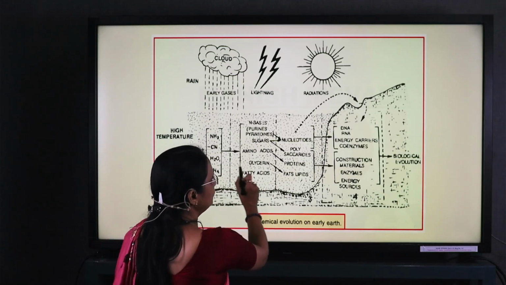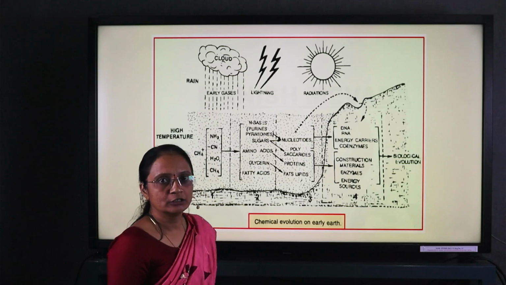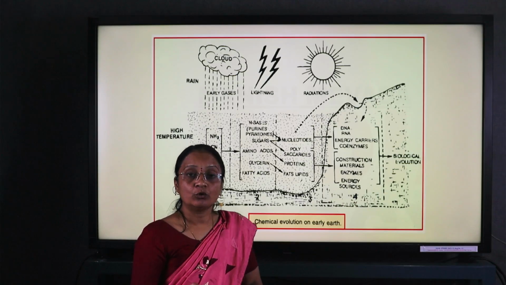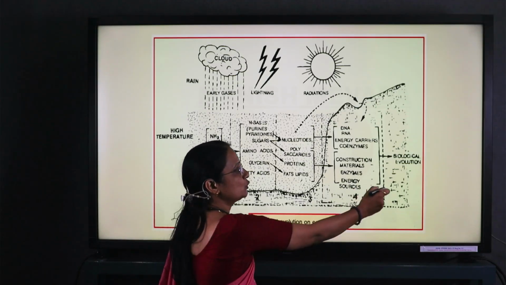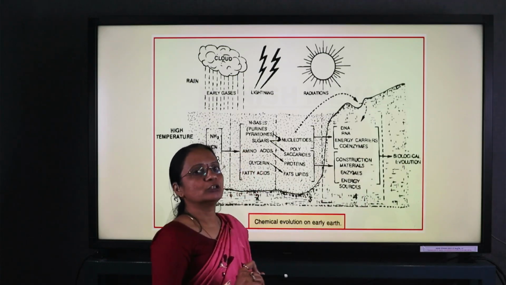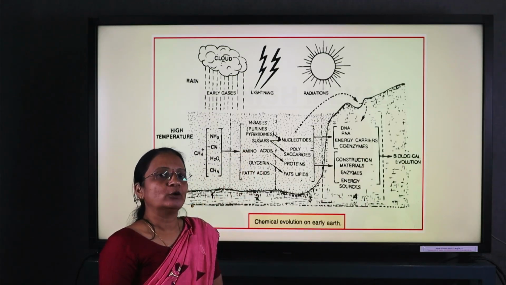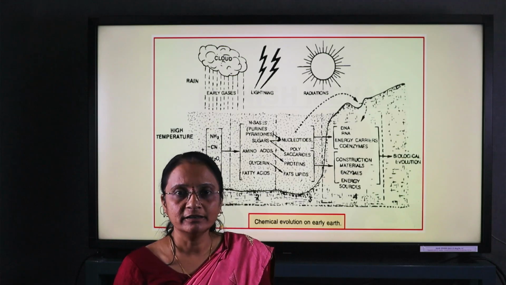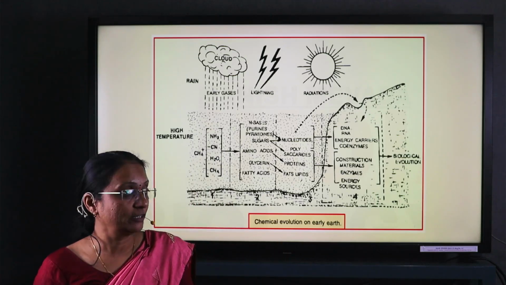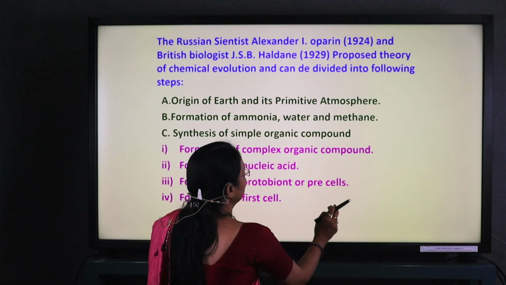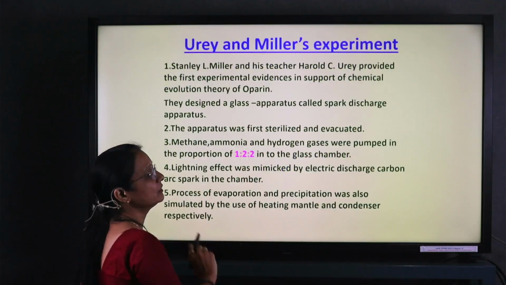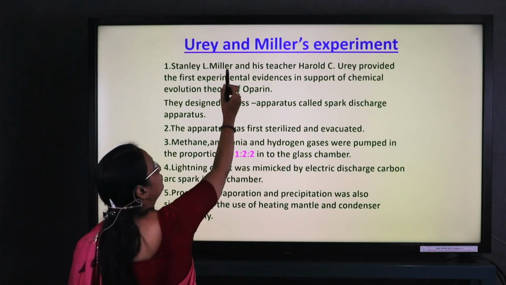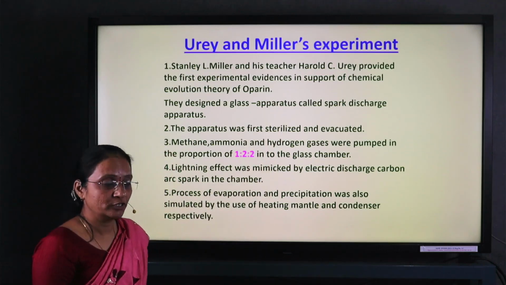And this continuity from the origin of the earth towards the formation of a pre-cell, which is chemo-autotrophic in nature, leads to biological evolution on the earth's surface. That whole concept was explained by Oparin and Haldane in their chemical evolution theory. Now, this theory was accepted and proved scientifically with the help of Urey and Miller's experiment.